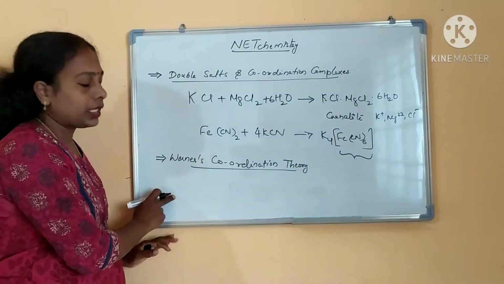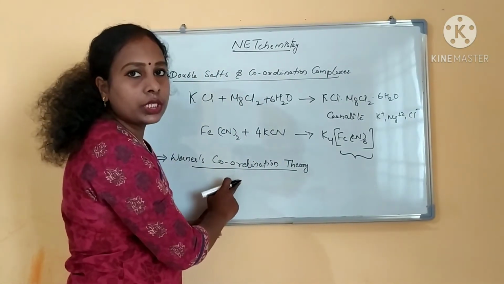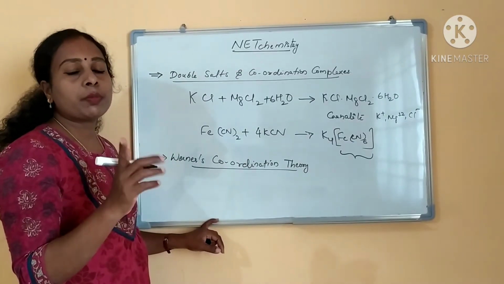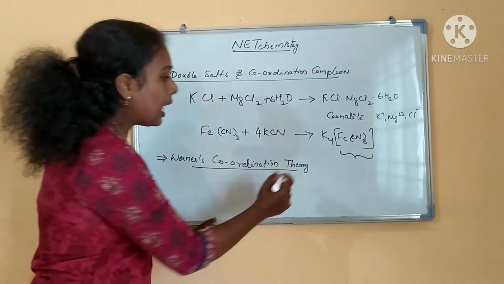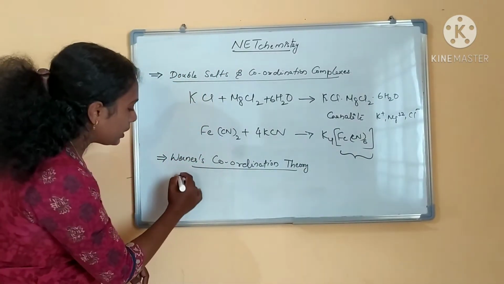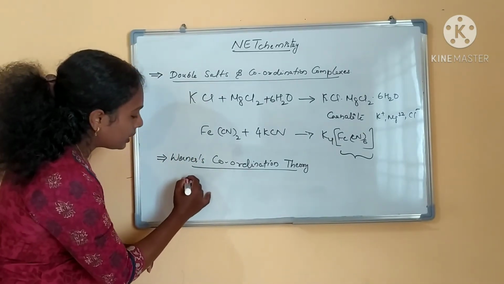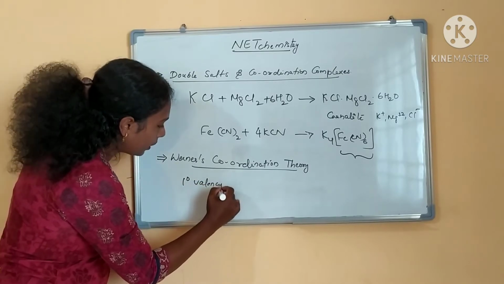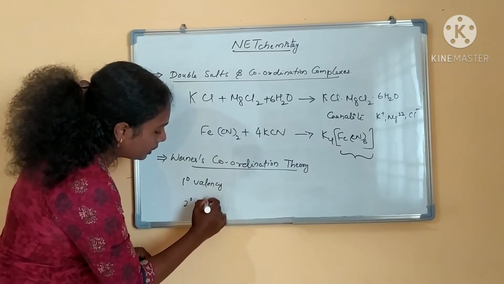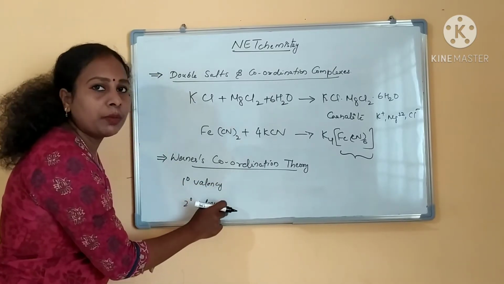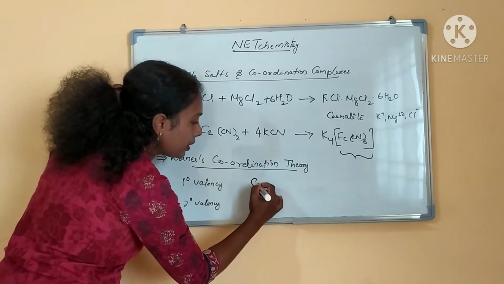And the next one is Werner's coordination theory. Werner's coordination theory is the first theory to explain coordination compounds. As per Werner's theory, there are two types of valency in a coordination complex: primary valency and secondary valency. I will explain with an example.